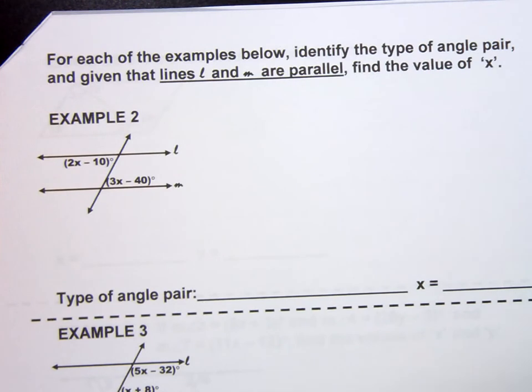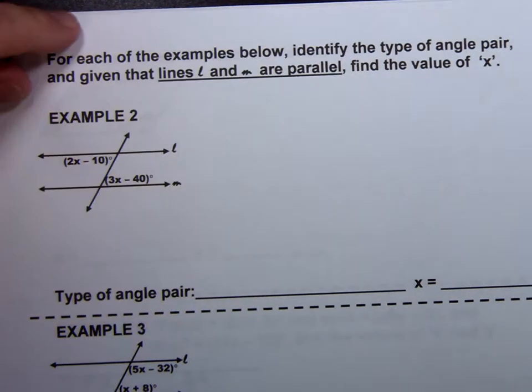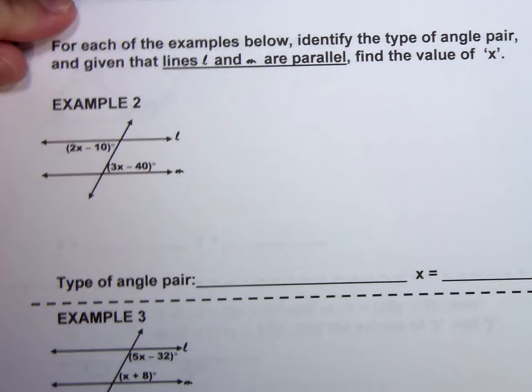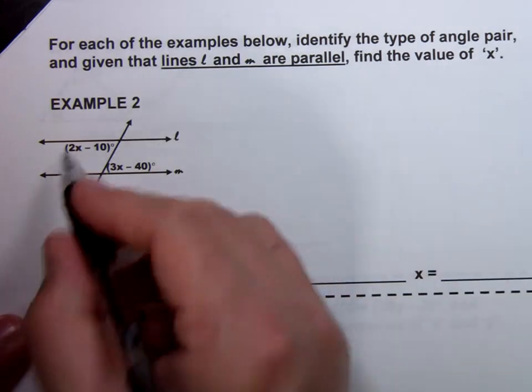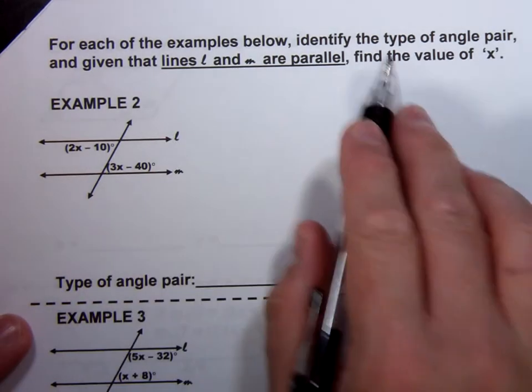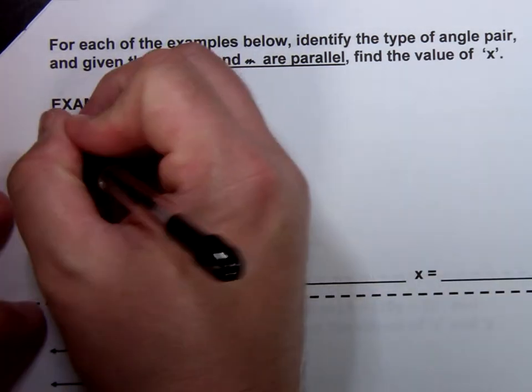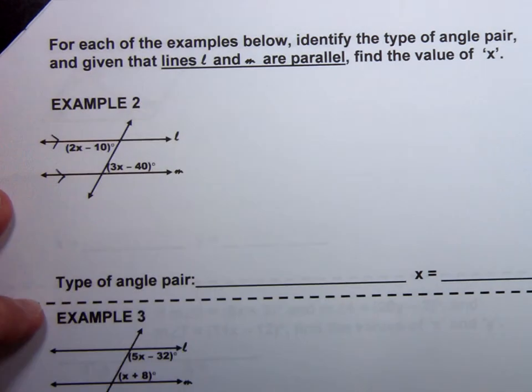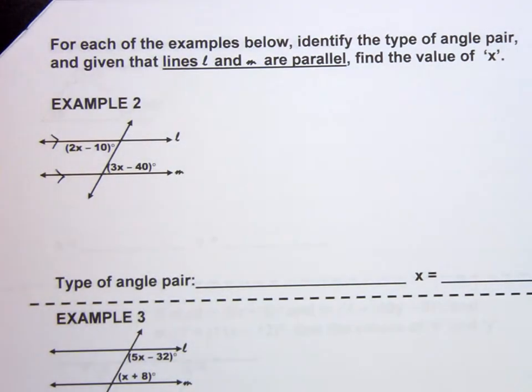Alright, for each of the examples below, identify the type of angle pair, and given that lines L and M are parallel, find the value of x. So very important: they didn't mark them parallel in the picture, but they gave us this information in the directions. So I know that lines L and M are parallel to each other. So all that information we just learned applies in this situation.